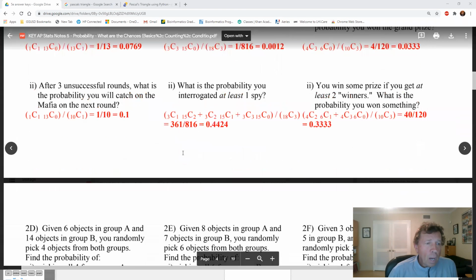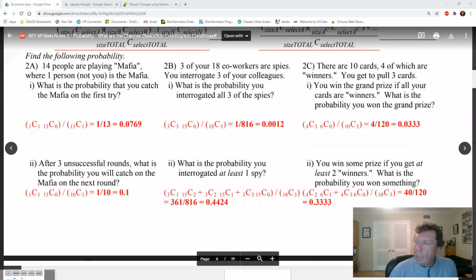Okay. And then on the second one here, after 3 unsuccessful rounds, what is the probability you will catch the Mafia on the next one? Well, the answer is clearly 1/10. There's 13 people to choose from. After 3 are done, it's going to be 1/10. That's pretty obvious, okay? But I have the combination theory written out. Nobody would do it that way, but I'm just letting you know it's there, okay?